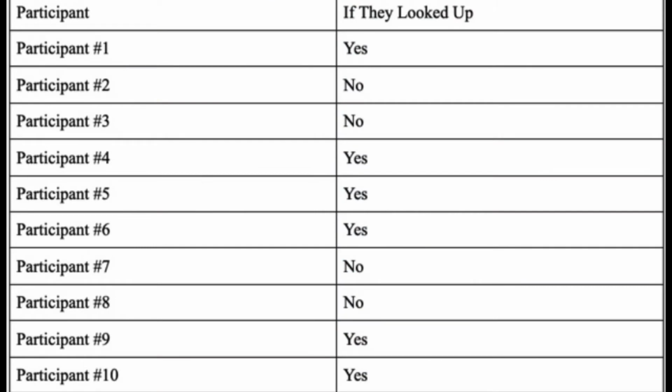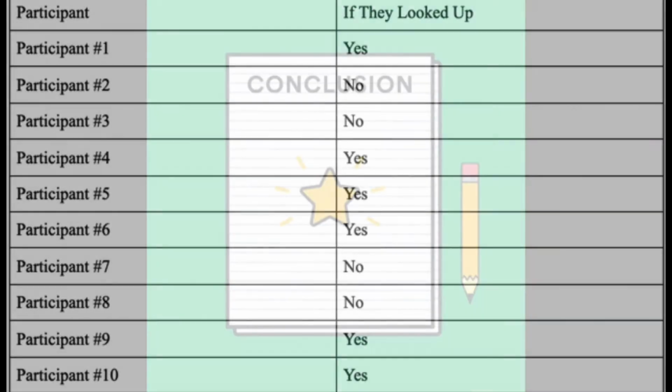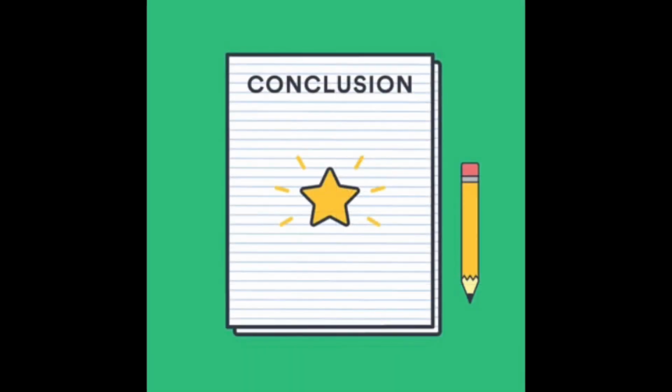Our results for this experiment are: Participant 1 looked up to the sky. Participant 2 did not. Participant 3 did not. Participant 4 did. Participant 5 did. Participant 6 did. Participant 7 did not. Participant 8 did not. Participant 9 did. And participant 10 did. The results of this experiment supported our hypothesis that a majority of the participants will replicate the behavior performed in front of them.